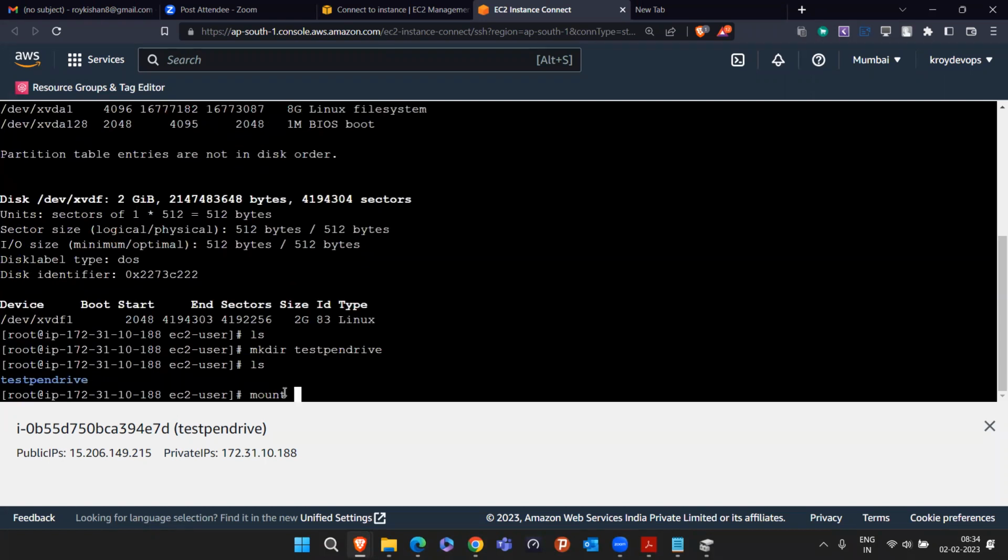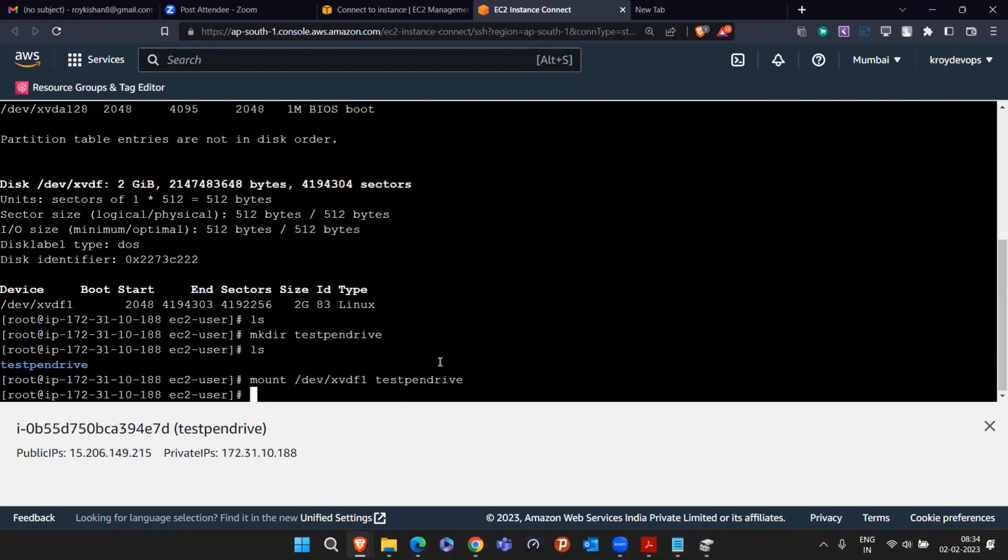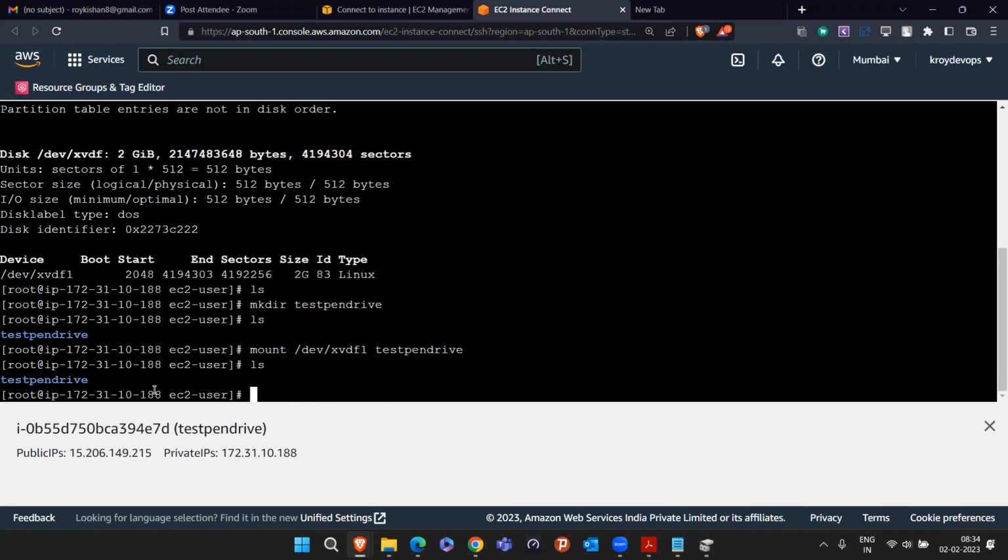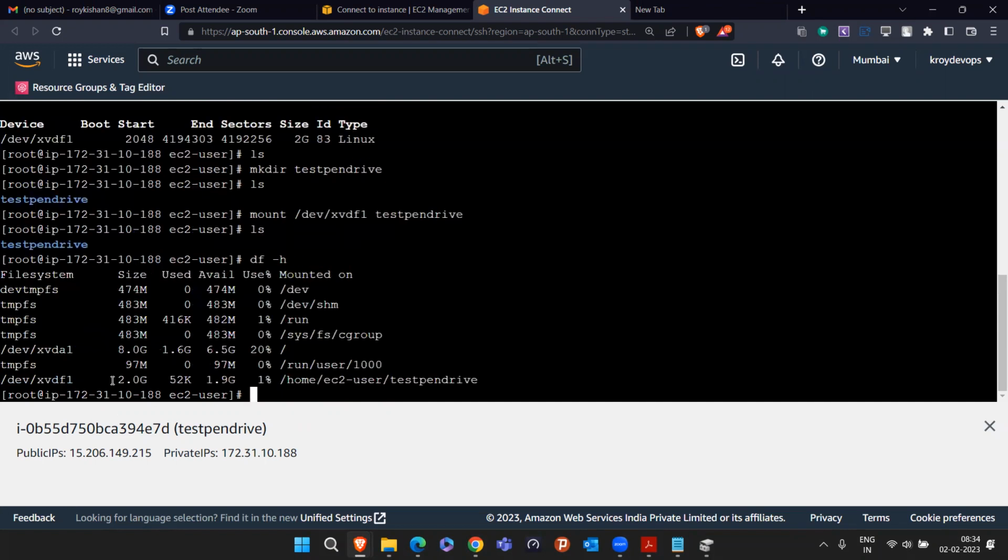Now you just have to run the mount command. I want to mount the partition. What is my partition name? /dev/xvdf1. I just have to write /dev/xvdf1. This is the partition, and I want to mount it onto test pen drive. If I do ls here, test pen drive will be visible again. If I do df -h, you'll see that this 2 GB volume is mounted to this pen drive.